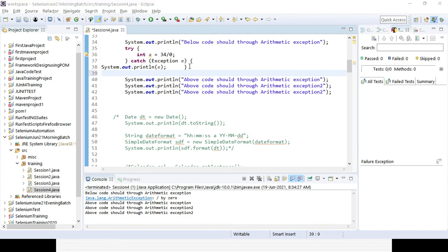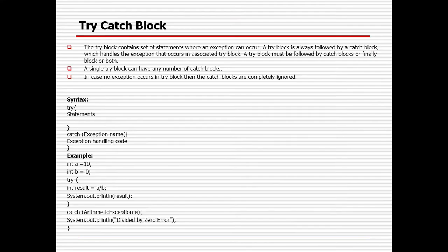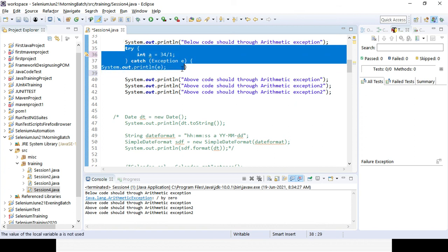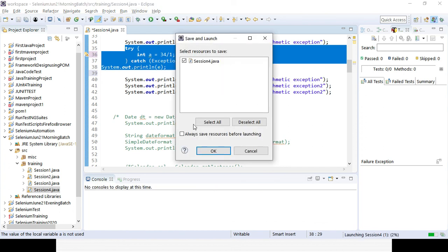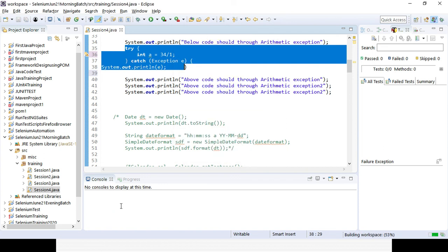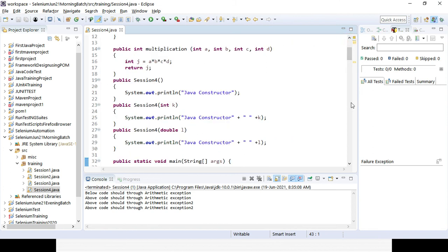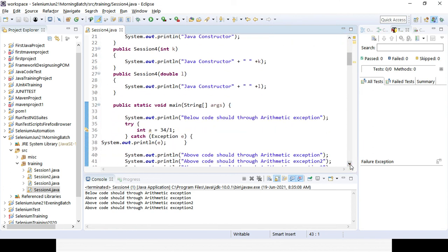Now I was talking about the case where we are using a try catch block and there is no exception there. So definitely the catch block will be completely ignored. Suppose now I want to divide 34 by 1. What will happen? Though I have handled the exceptions, it will not be triggered, because there is no exception at all. So it will not print anything. The catch block will be ignored completely, but definitely my remaining lines of code will be executed. That's why, with the help of a try catch block, I can handle the exception. I am trying to give you more examples so that you can get to know what the exception is all about and how you can handle it.